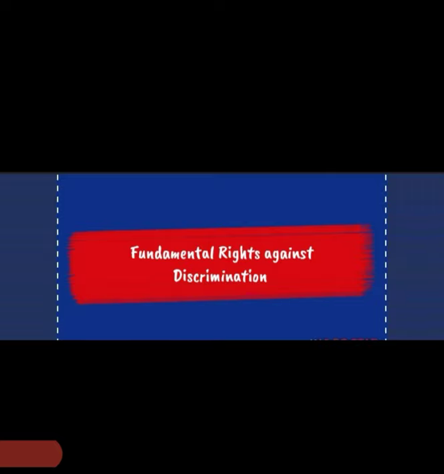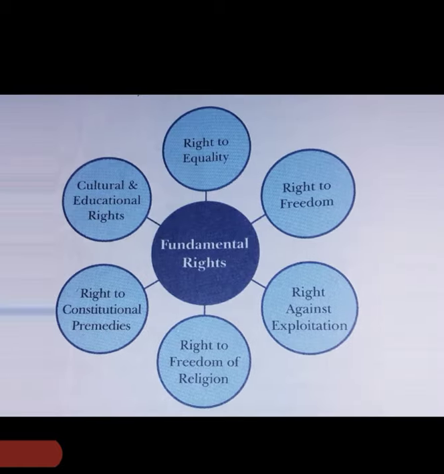To eradicate, remove different types of discriminations in our society. Here you can see these 6 fundamental rights. Which are they? Right to equality, right to freedom, right against exploitation, right to freedom of religion, right to constitutional remedies, cultural and educational rights. About these 6 rights you will study later.